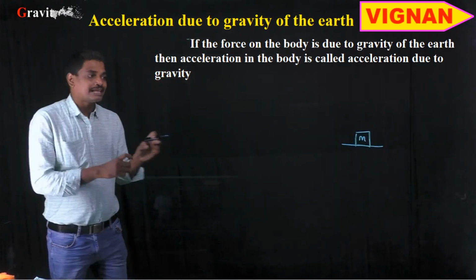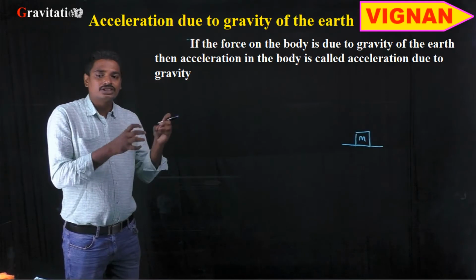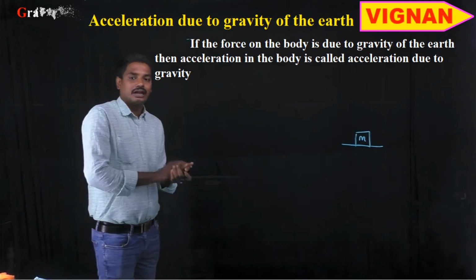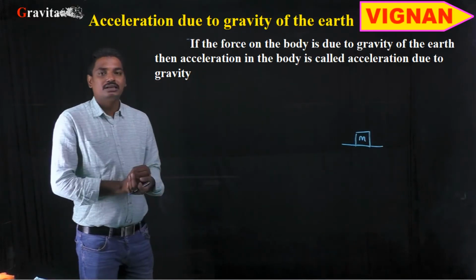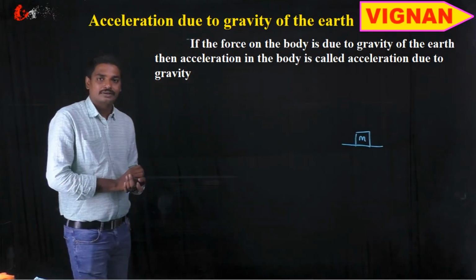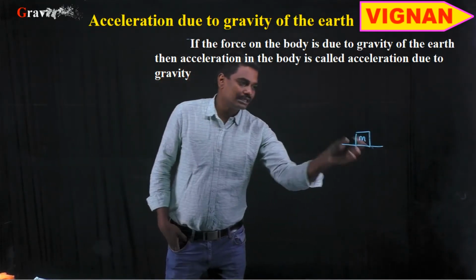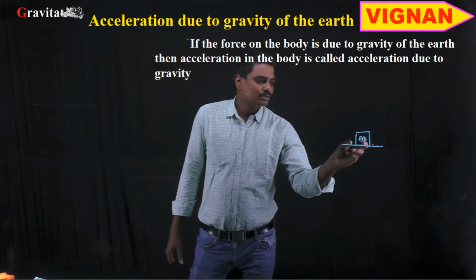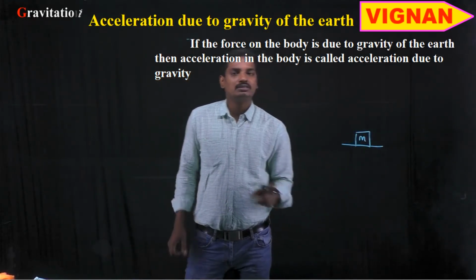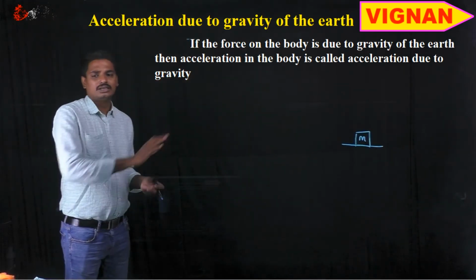The force acting on this object is the gravitational force of the earth, and the acceleration acquired by this body is nothing but the acceleration due to gravity of the planet or the earth.